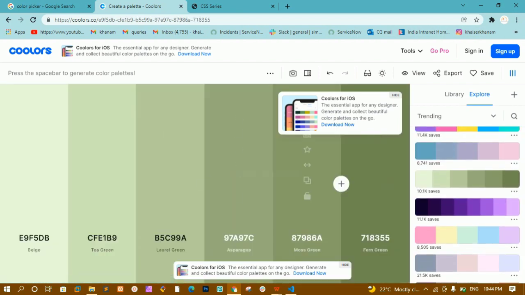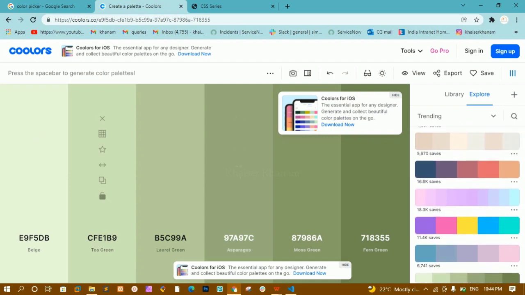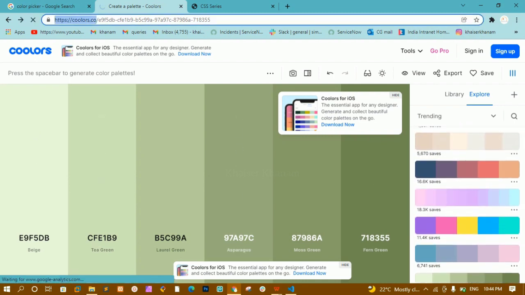You can just explore this one. Any one palette you select, you can create a website and you can see that. Okay, this is the website, https://coolors.co. You can just refer to this website.